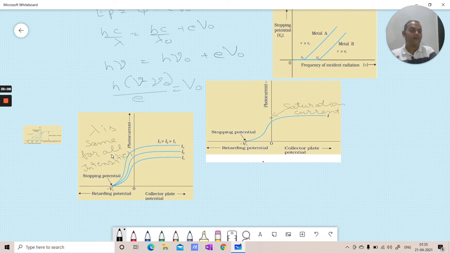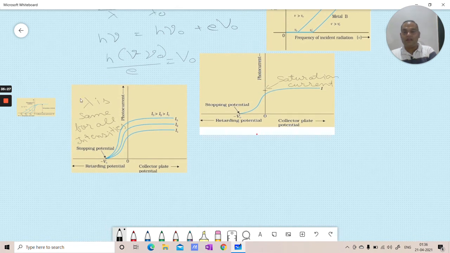The value of lambda is not changing. If lambda is not changing, the energy of the photon is not changing, or the energy of the photon is basically constant. So if the energy of the photon is constant, the kinetic energy of the electron can only be a constant, it cannot be more or less. So in all cases V0 is the same.